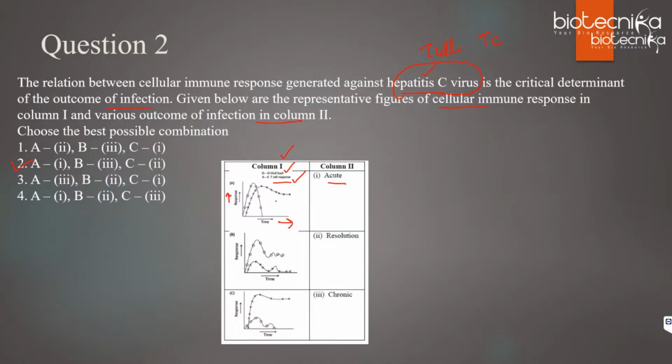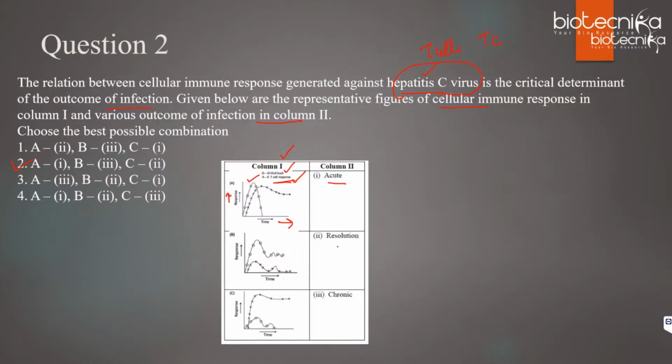I appreciate you all are trying, good. So you can see in acute conditions, the viral load will be there and then it will be decreased because the T cell response will be there. So that is why the viral load will increase initially and then it will be controlled because of this T cell response. So actually A will match with 1, right?